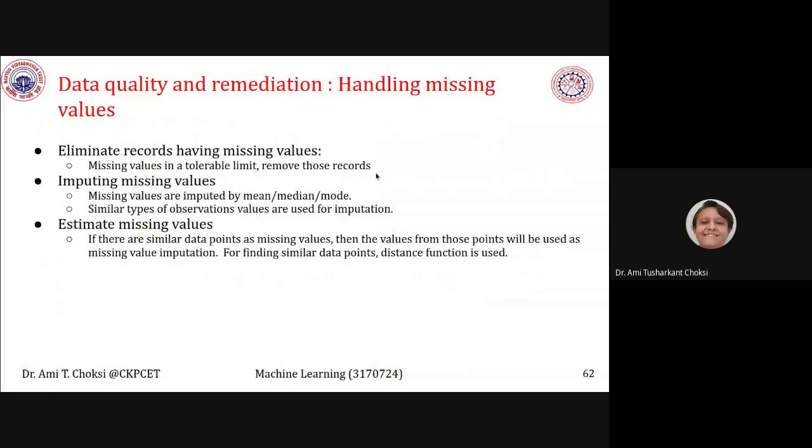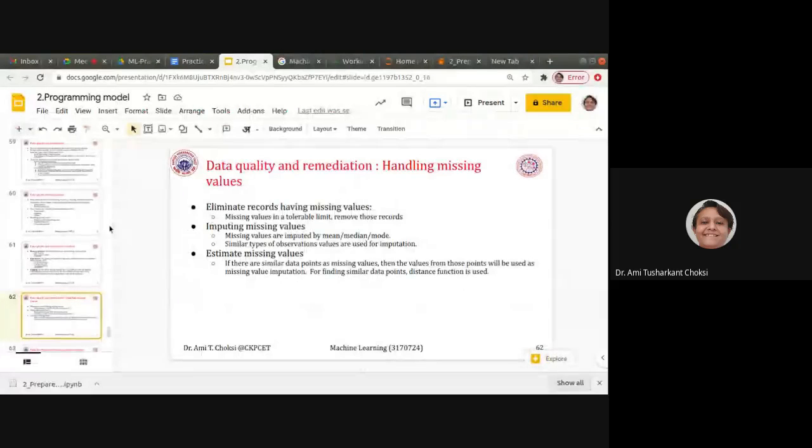Now let us see the missing values also, and after that we'll see the Python program, so we can have the idea of how we are doing that. Okay, so eliminate records having missing values, if the missing values are within a tolerable limit. Remove those records. Same as we can say for outliers.